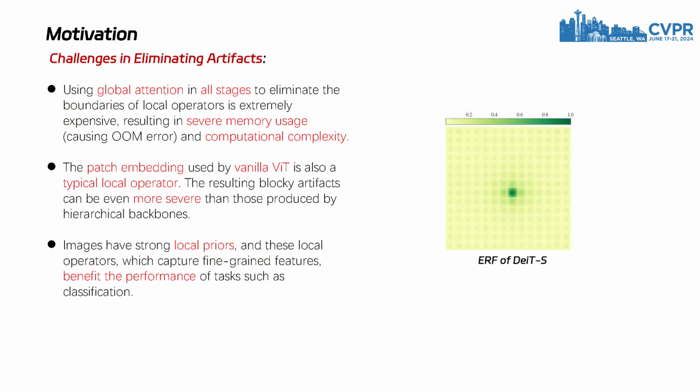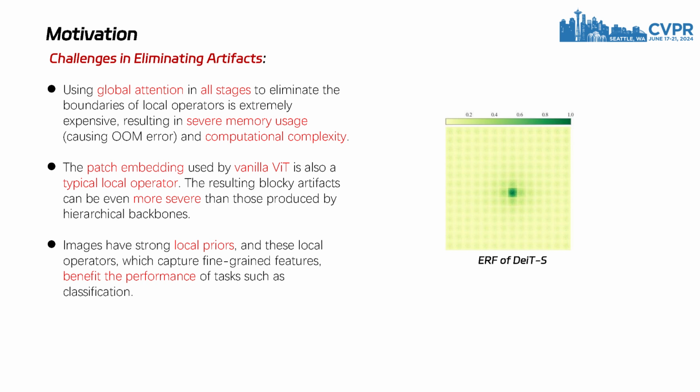Using global attention to remove the boundaries of local operators seems like a good idea, but applying global self-attention at all stages of a hierarchical backbone is too expensive. Using global self-attention in lower stages, like stage 1 and 2, would cause severe memory usage and computational complexity. Some might wonder if the widely used vanilla vision transformers can solve the artifact problem. Unfortunately, standard vision transformers need patch embedding to downsample the image by 1/16, which is essentially a large local operator, resulting in even more severe blocky artifacts than hierarchical backbones.